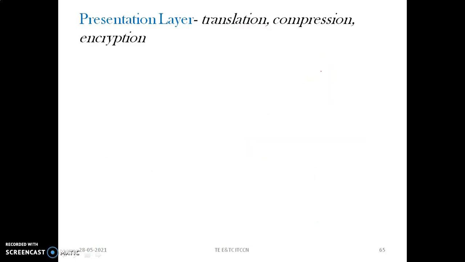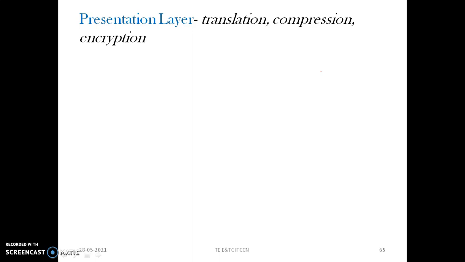So the next part is the presentation layer. The presentation layer has the functions of translation, compression and encryption. The presentation layer is nothing but how the set of data are represented. Representation involves translation of data into the appropriate form based upon both the receiver and sending end.